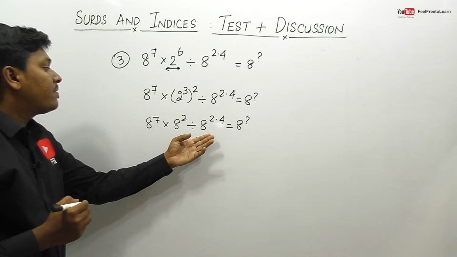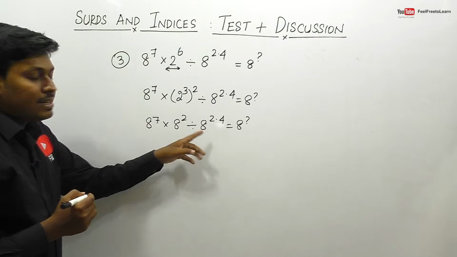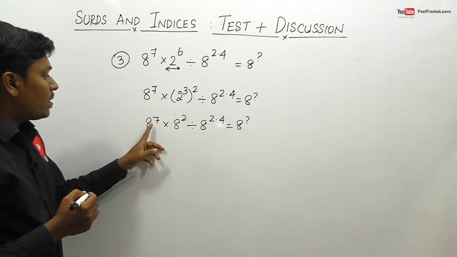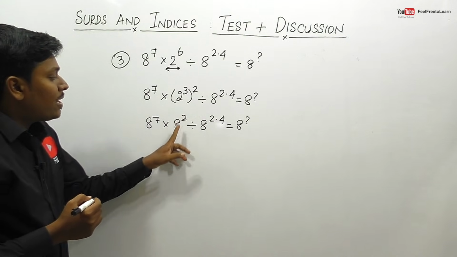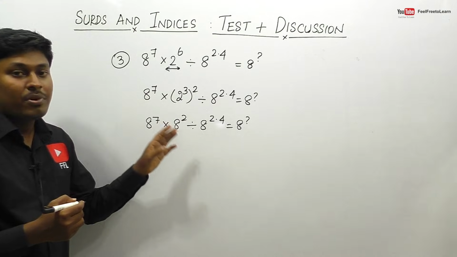So friends, finally I have converted the left hand side expression in terms of 8 power something, right? So a power m into a power n will be a power m plus n, and we already know that a power m division a power n will be a power m minus n.